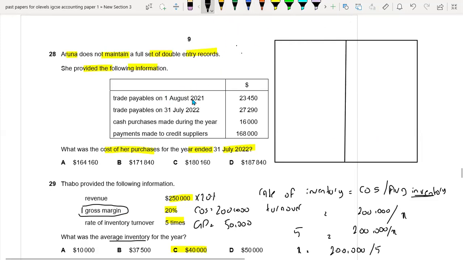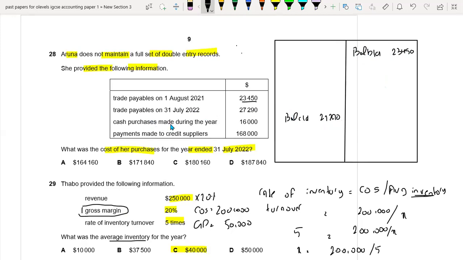Okay. So first of all, as you can see, we have the trade payables on 1st August 2021, which is 23,450. So this is basically a balance b/d. Because we know that in the purchase ledger, the payables account, we always record the balance b/d, or whenever our payables are increasing, we record it on the credit side because our liability is increasing. So 2, 3, 4, 5, 0. So trade payables on 31st, this is the year end payable. So it means that this will come here, balance c/d, so it is 27,290.